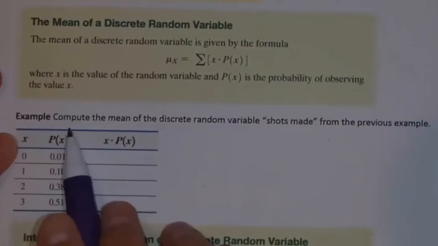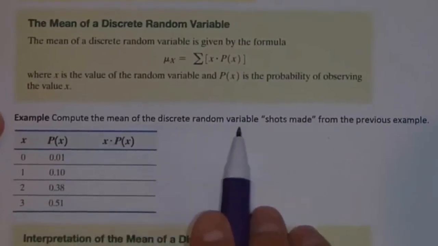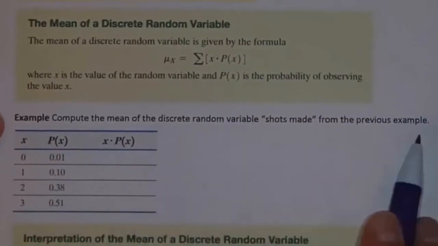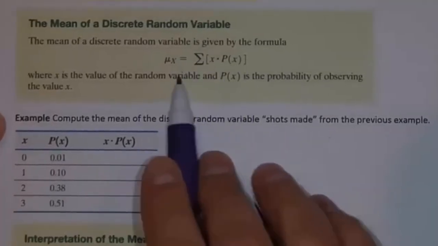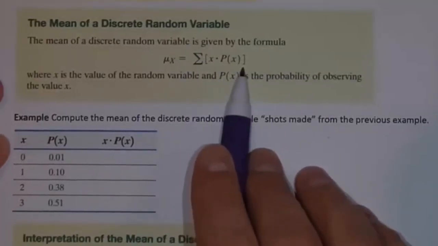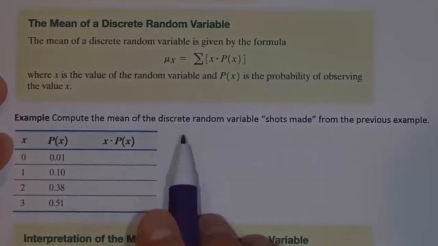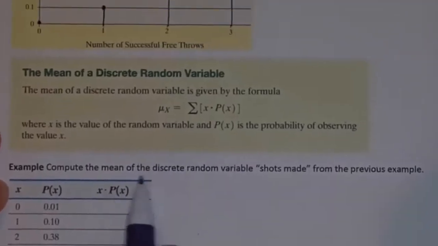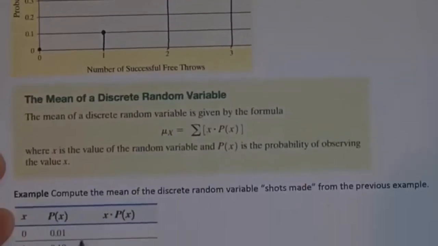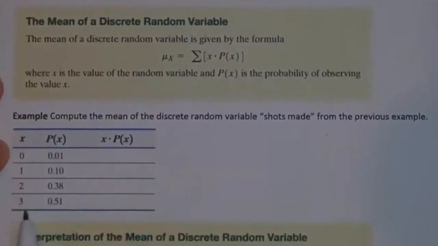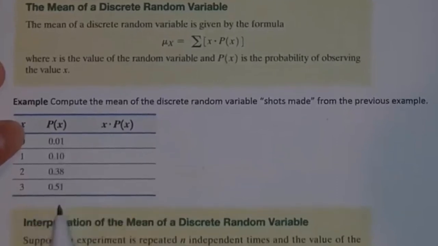So if I want to compute the mean of the discrete random variable shots made from the previous example, I can do that by using this formula. I've got my x, I've got my p of x.